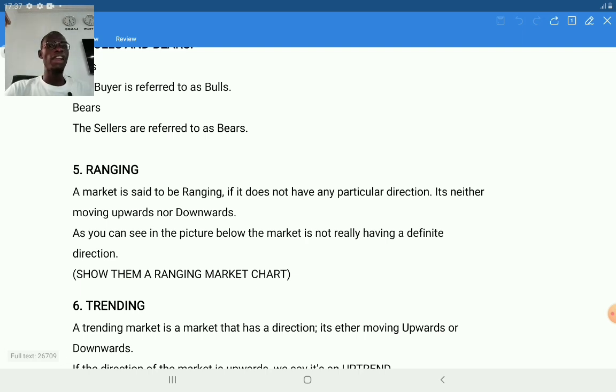Number five, we have the ranging market. From the word ranging, when the market tends to move in a particular direction, not going up, not going down, but going sideways, the direction of the market is not decided, either whether to go up or to go down. We said in this scenario that the market is ranging.